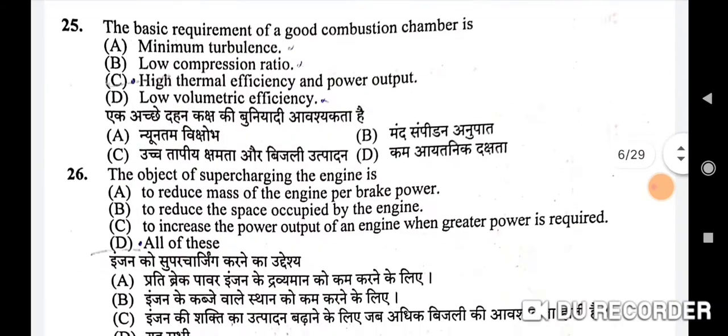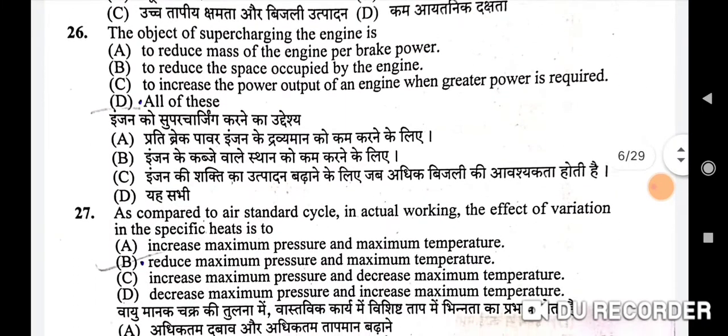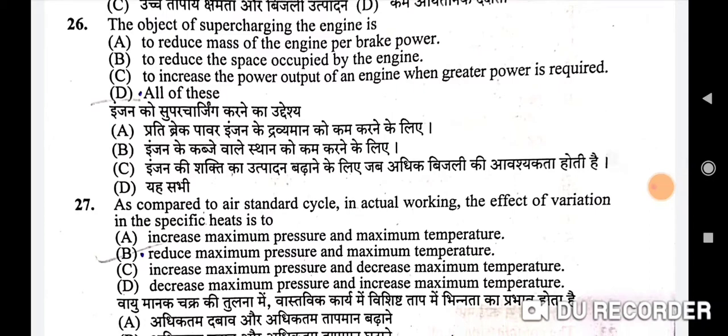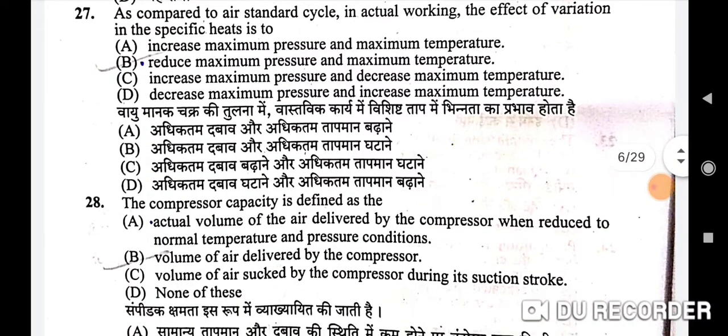Next question is the basic requirement of a good combustion chamber is, correct option is C, high thermal efficiency and power output. 26th question is the object of supercharging the engine is, correct option is D, all of these. 27th question is as compared to air standard cycle in actual working, the effect of variation in the specific heats is to reduce maximum pressure and maximum temperature, so here B will be the correct option.